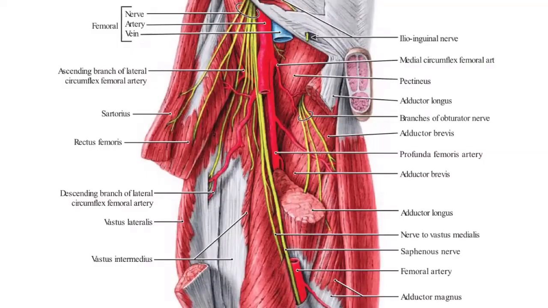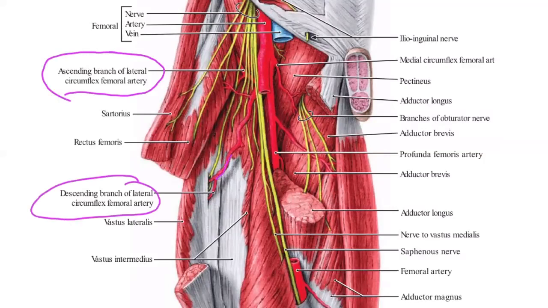You see, immediately after passing the inguinal ligament, it is giving off numerous branches. And you see the circumflex iliac artery, the lateral circumflex femoral artery, the ascending branch, and this is the descending branch. This one is the profunda femoris, which has a relation. It is dividing anterior and posterior.